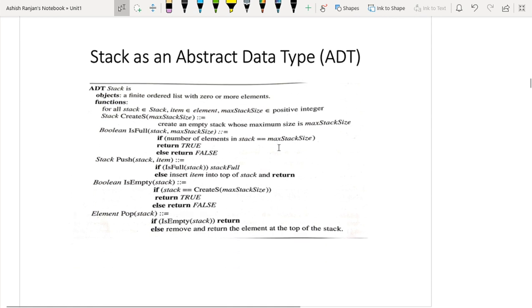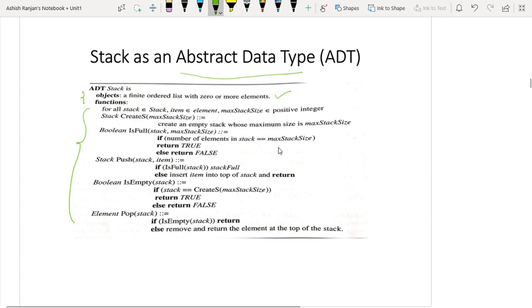Now I have left this topic up to you: stack as an abstract data type. As an abstract data type, any data structure can be defined by two things. First one is the object and second one is the functions that can be used with the stack. So what does the object contain? It will contain a finite ordered list with zero or more elements.